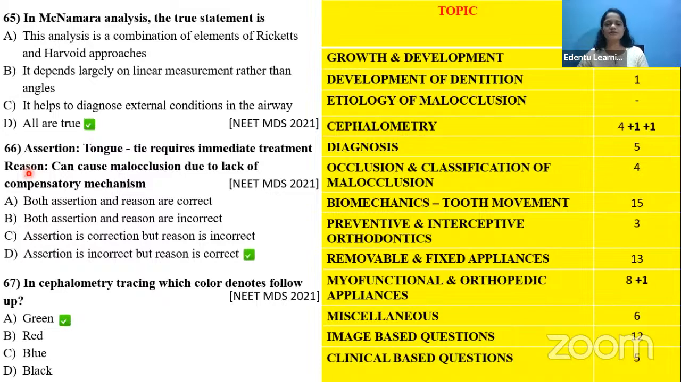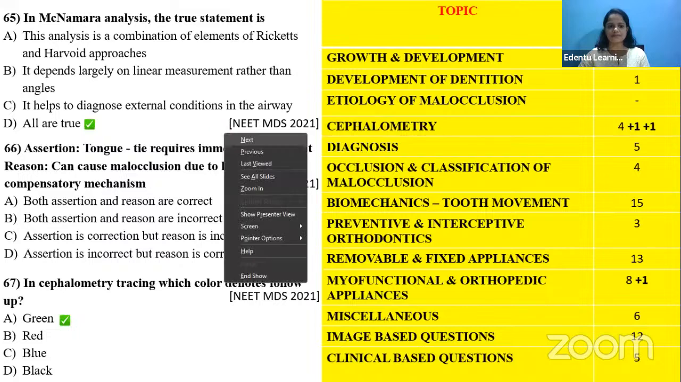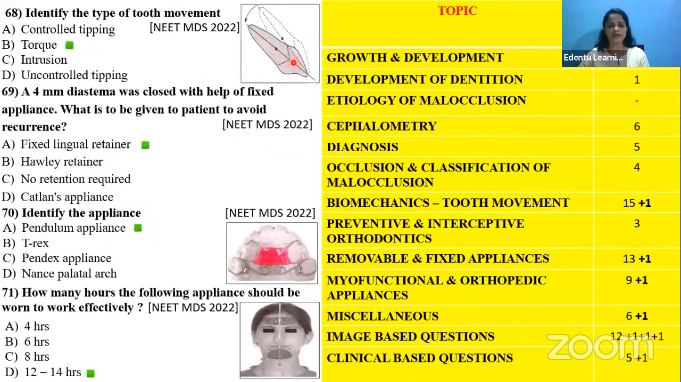Then assertion reason questions were previously asked in a lot of papers, but now such assertion and reason type questions are rarely asked. Okay. So one assertion reason type question was asked in the year 2021, and it comes under the myofunctional and orthopedic section. And again, cephalometric tracing is there, which comes under the category of cephalometry. Again, the identification with the image is there, which comes under biomechanics.